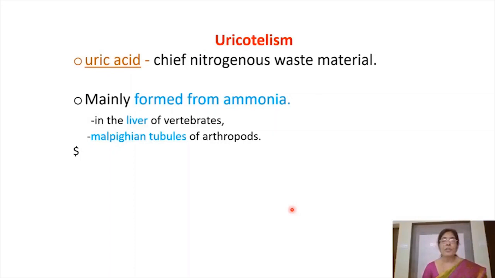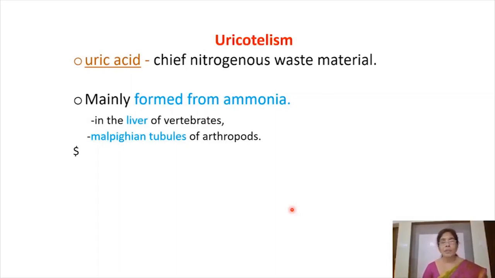And this formation of uric acid from ammonia occurs in the liver of vertebrates. And in case of invertebrates, that is in tracheate arthropods, this uric acid synthesis occurs in the Malpighian tubules.